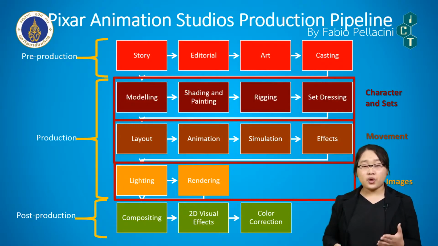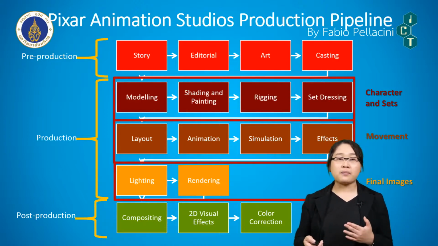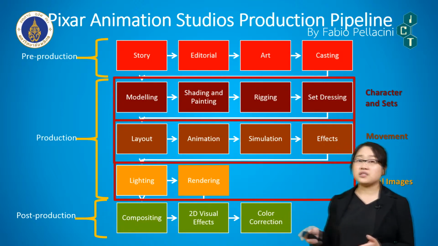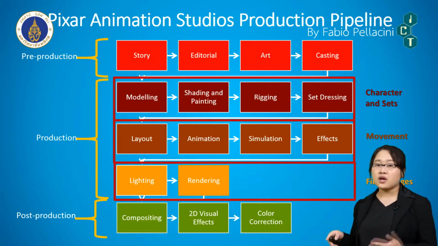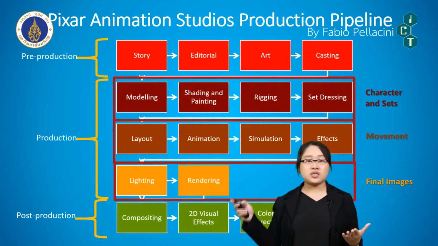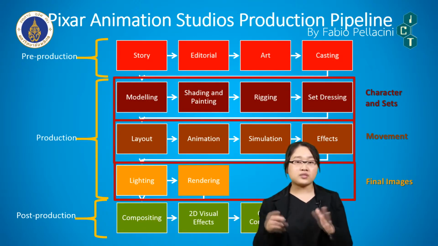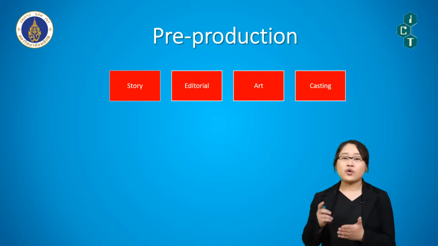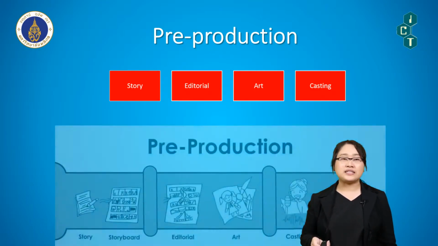Then we go to the Pixar Studios 3D animation production pipeline in order to see the detail. And in this diagram, you will see clearly the pre-production, production, and post-production. Moreover, you will see the relationship among the production itself, which has several sub-stages. And after you get the whole idea of the 3D animation production pipeline, we talk about the first stage, which is the pre-production, in detail.